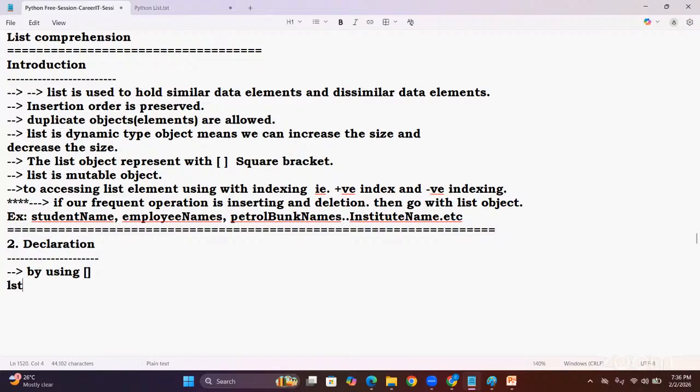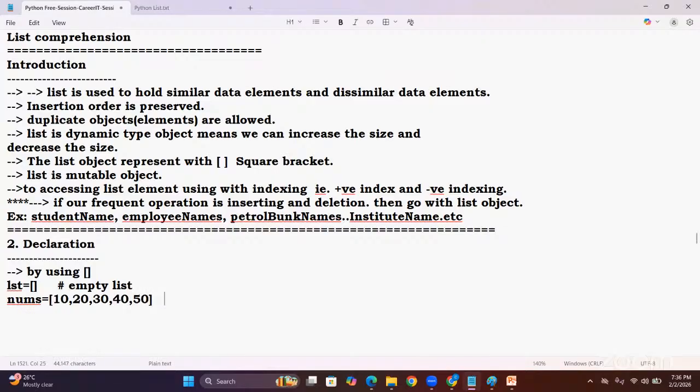See, lst is an object, and here I give square brackets. This is our empty list. No values are there. Now I give numbers like 10, 20, 30, 40, 50.